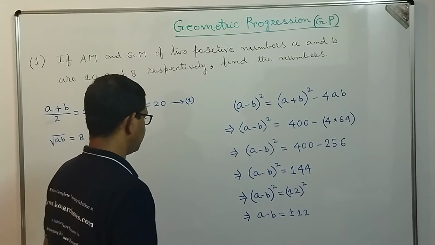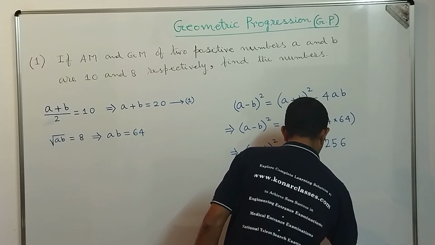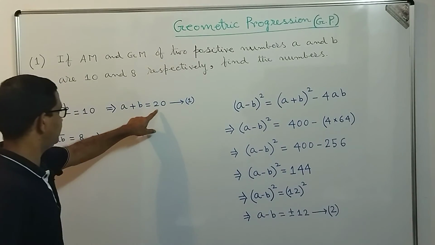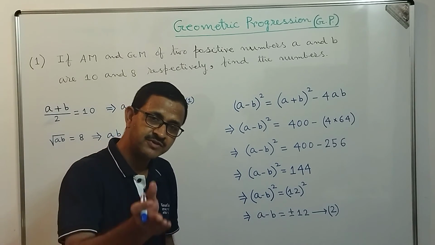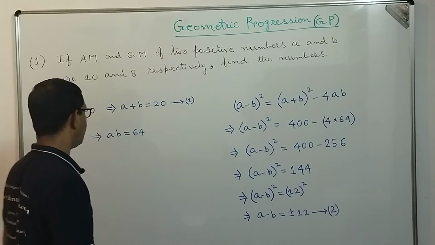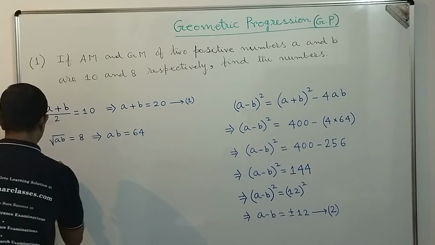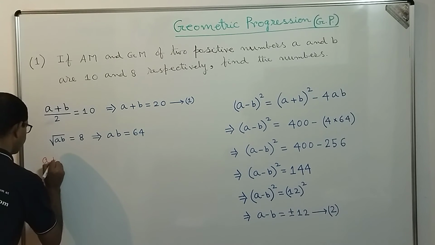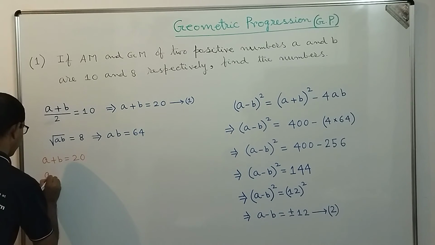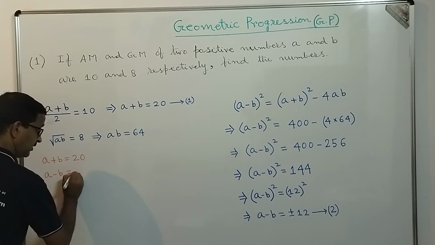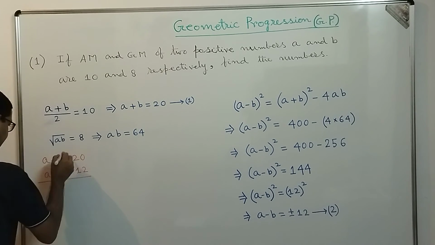Now we give this as equation number 2. Now A plus B is equal to 20 and A minus B is equal to plus minus 12. From there we can find the value of A and B. How? Let me use a different color. We take A plus B is equal to 20 and A minus B is equal to 12. Let's add both the sides.